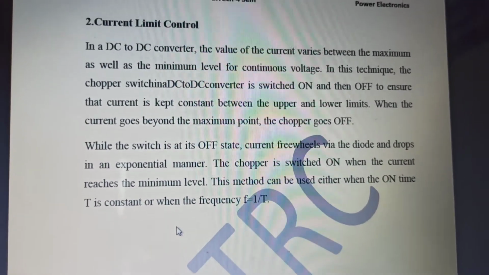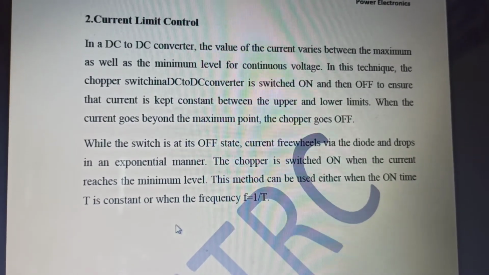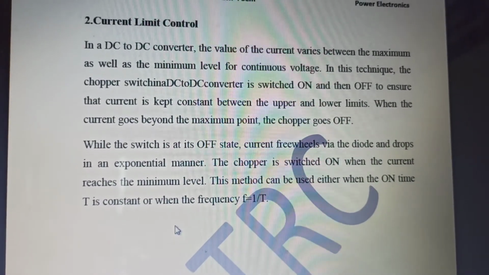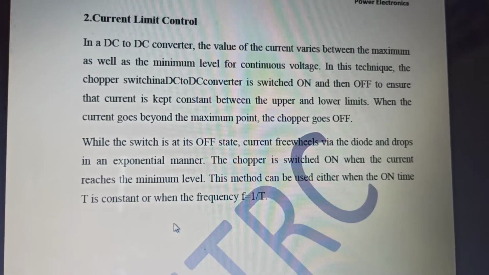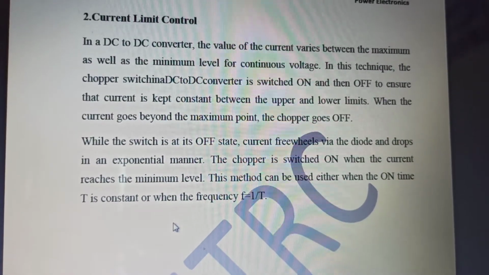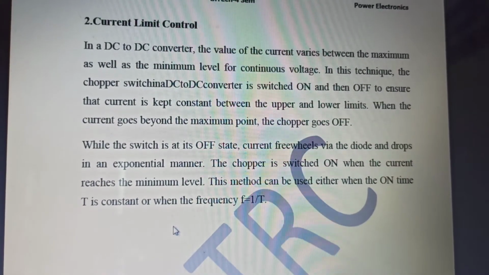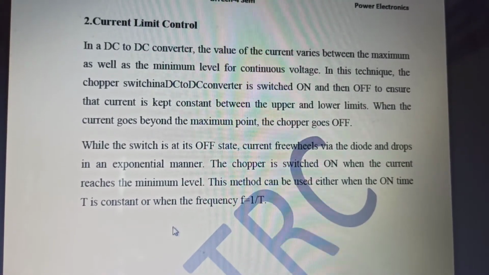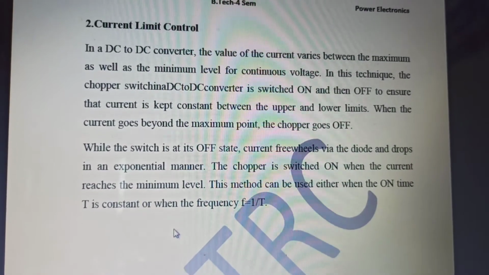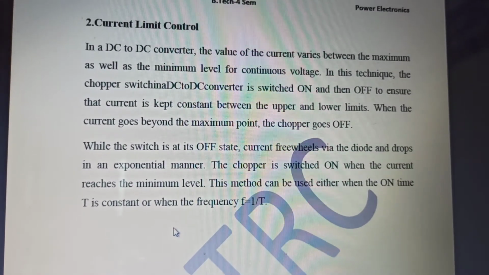Whenever the current tries to go above 6 amperes, our switch will be turned off. Is it clear how the switching off and on of a switch is carried on?